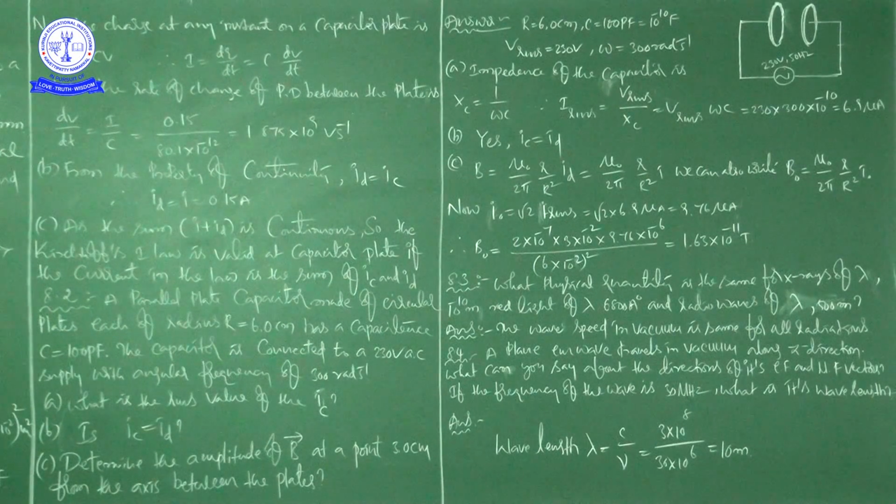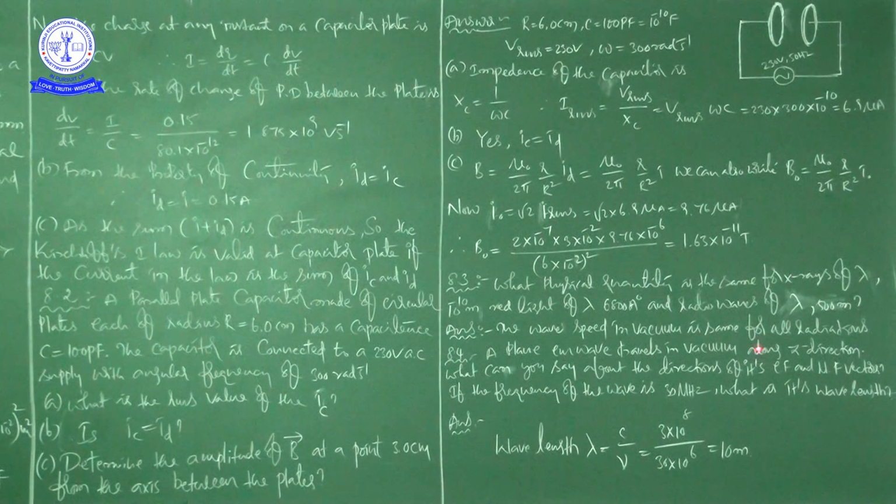How can we write this? This is ID and this is I. Now, this is valid if ID oscillates in time. The formula shows that B and ID are in phase. So when these two are in phase, you can write this one.